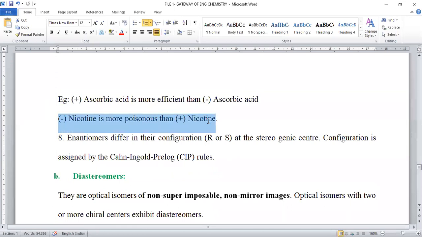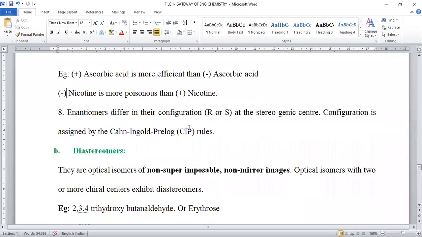Minus nicotine and plus nicotine, meaning levonicotine and dextronicotine, were taken. These are alkaloid plant extracts, and minus nicotine is more poisonous when compared to plus nicotine, right? So enantiomers differ in their configuration. Their configuration is different. If orientation is different, what happens? Their configuration is also different. So this is another property of enantiomers.